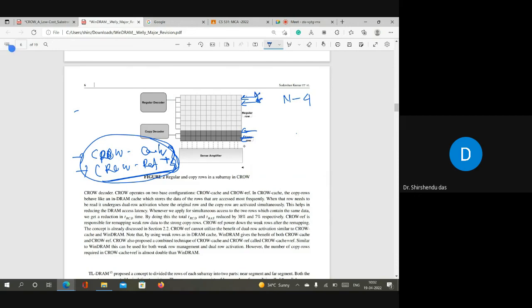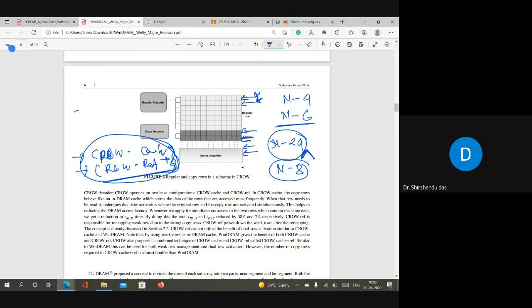Now you have only implemented CRO ref. If you want to implement CRO cache, then you need 2 more copy rows. So the total will be n minus 6. So a lot of rows you are wasting. If the number of weak rows is 8, then maybe n minus 24 rows will be there. So 24 rows you are wasting if you combine CRO cache and CRO ref in future. And in WinDRAM, in our technique, only 8. So the total number of rows available will be n minus 8, which is much larger than CRO. And that's why WinDRAM is giving better advantage.